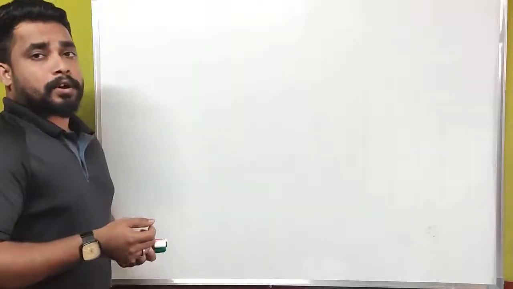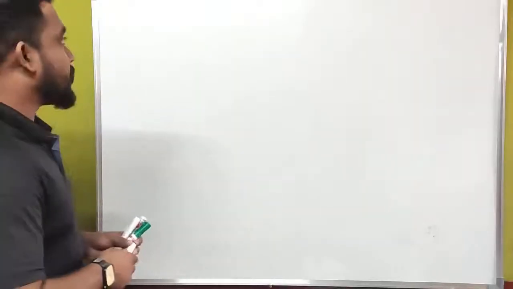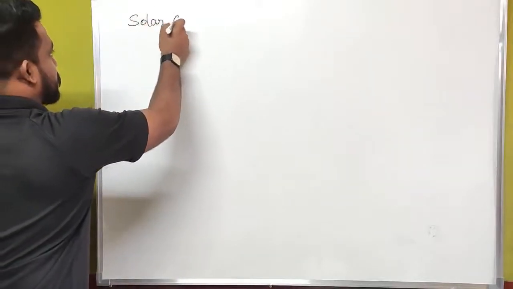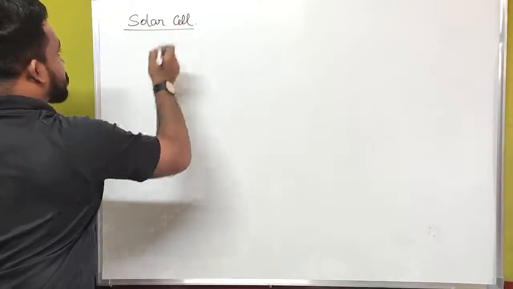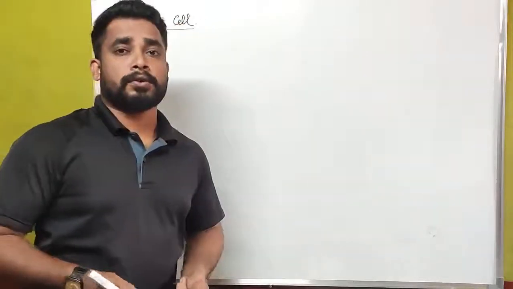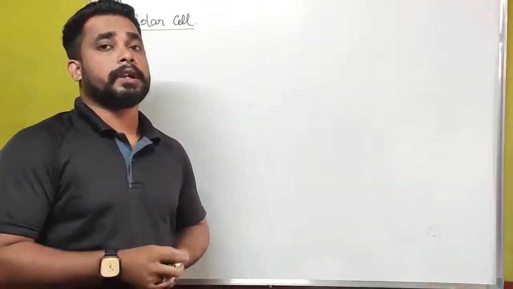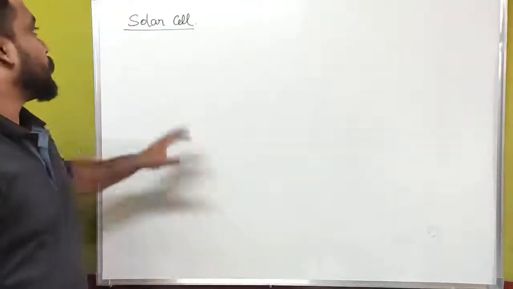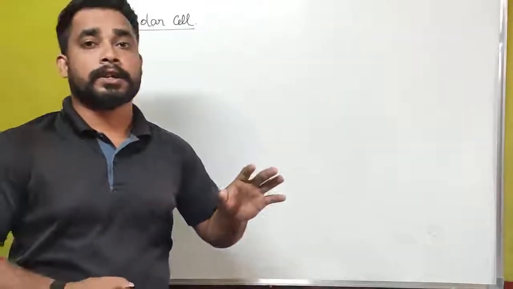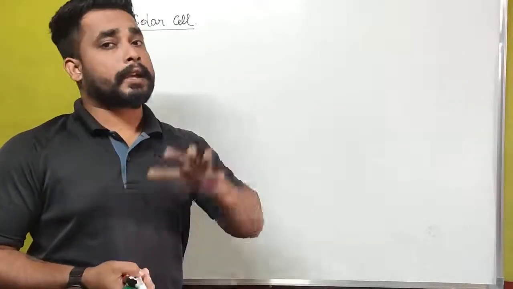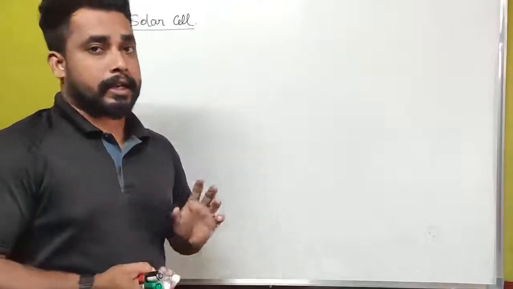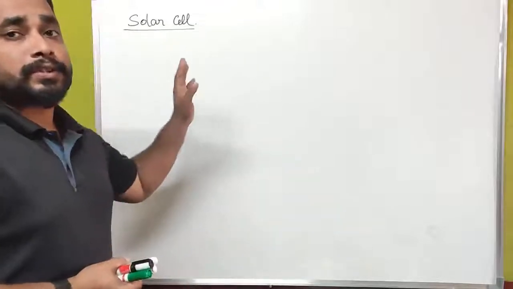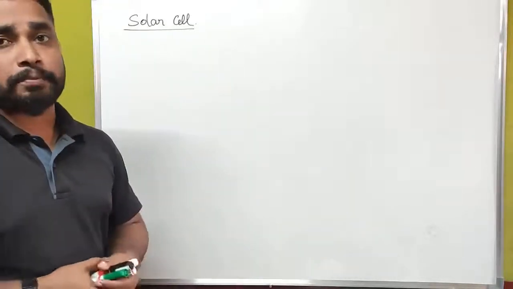And the next topic of optoelectronic devices is the solar cell. Actually, we all know about solar cell. What will it do? It will convert solar energy into electrical energy. What is the duty of a solar cell? It will convert solar energy or light energy into electrical energy. For this, what we have to do? We have to construct this with a P and N type of semiconductor.